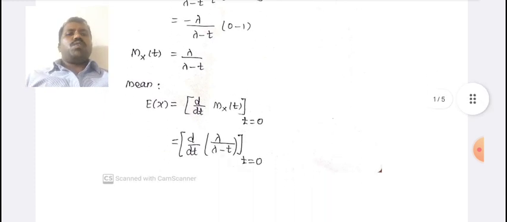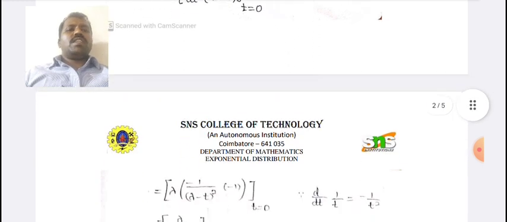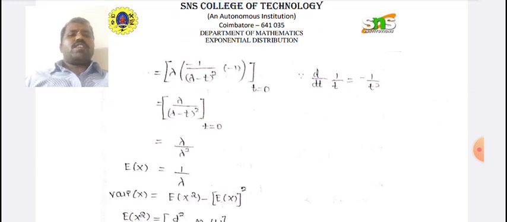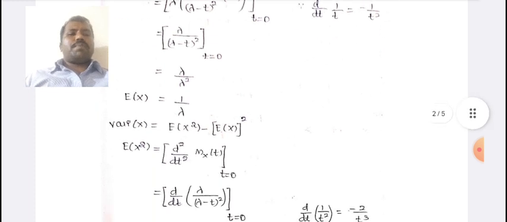Next, the mean value. Mean E of x equals d by dt of Mx of t at t equals 0. d by dt of lambda by lambda minus t at t equals 0. Lambda into minus 1 by lambda minus t the whole square, into differentiating minus t, we get minus 1. Lambda by lambda minus t the whole square at t equals 0. Substitute the value t equals 0, lambda by lambda square. Cancelling lambda, therefore E of x equals 1 by lambda.